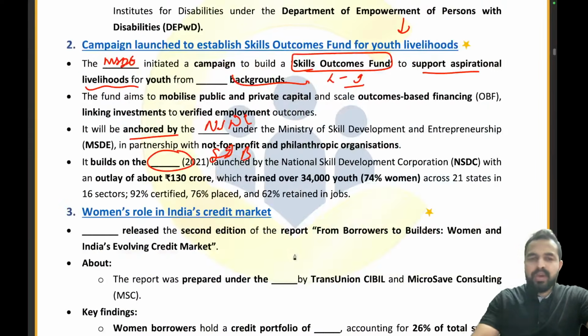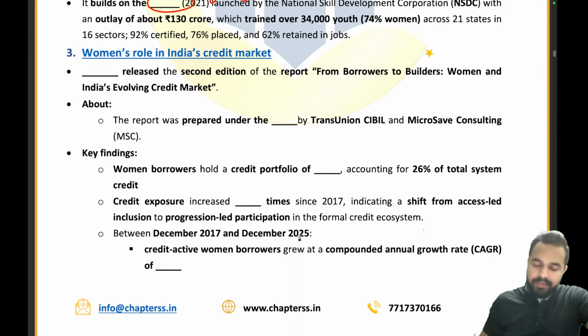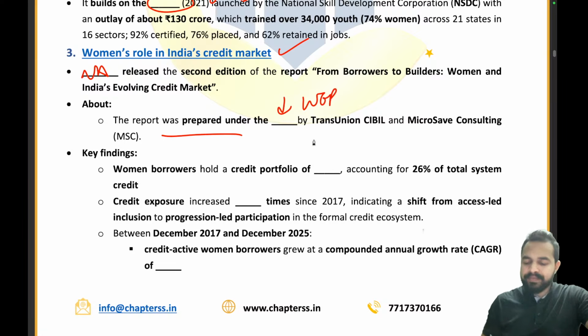Let's move on to the quick recall now. Quickly, let's move on to the quick recall. So here we are talking about women's role in India's credit market. What is the name of the body which released this report? It is Niti Aayog. Niti Aayog is the right answer. Absolutely right. The report was prepared under which platform? Women Entrepreneurship Platform, right?